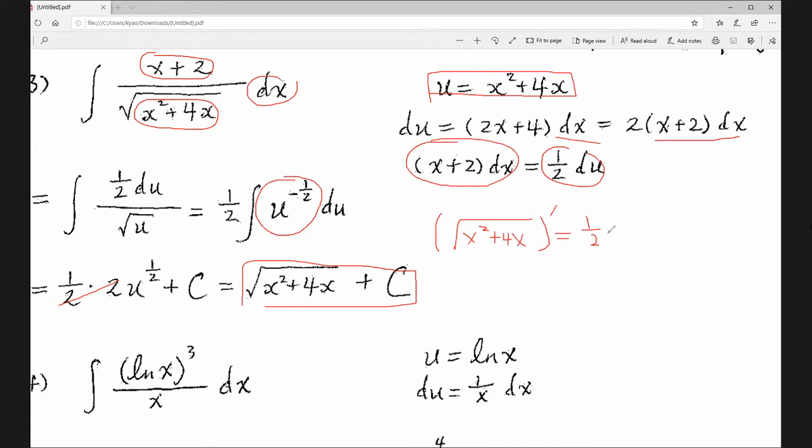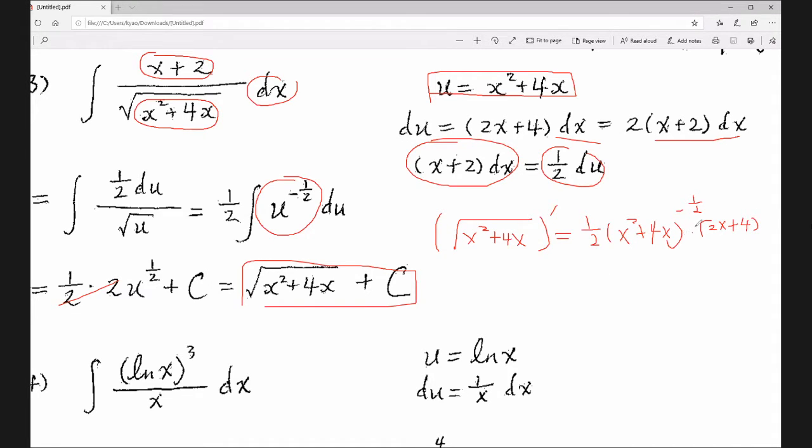And now you have x squared plus 4x to the power 1/2 minus 1, which will be negative 1/2. Derivative, not antiderivative, okay? Now take the derivative of the inside. The derivative of x squared is 2x, and of 4x is 4.